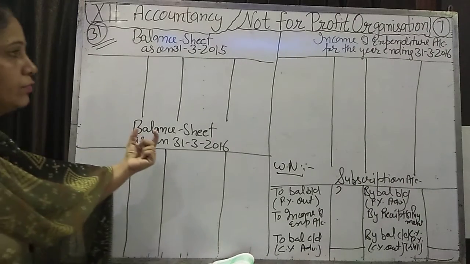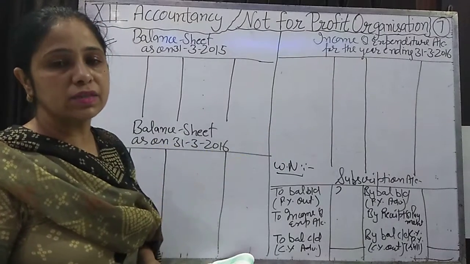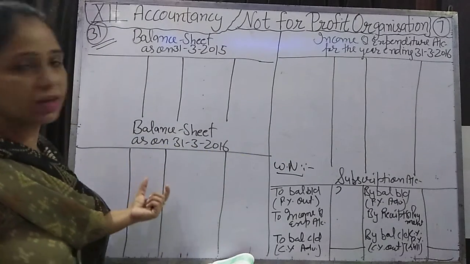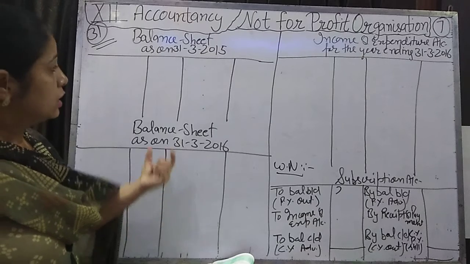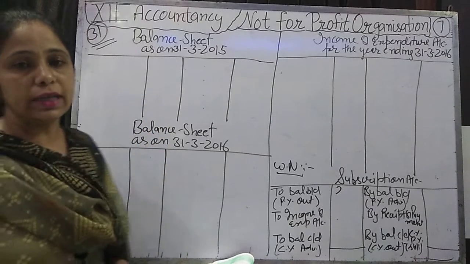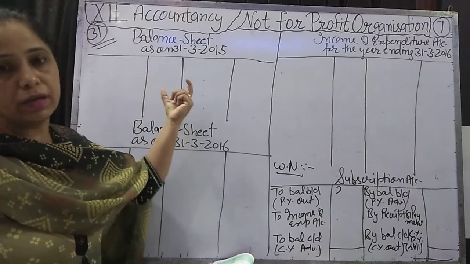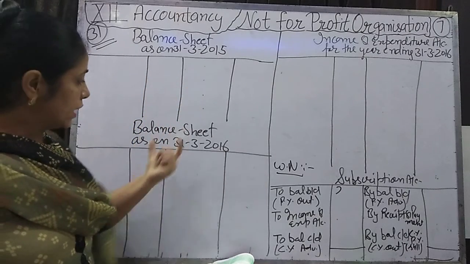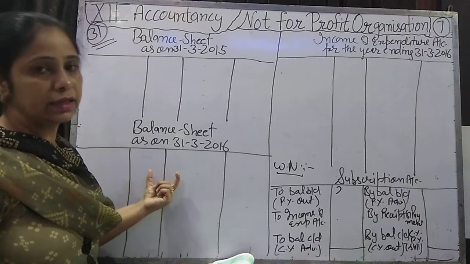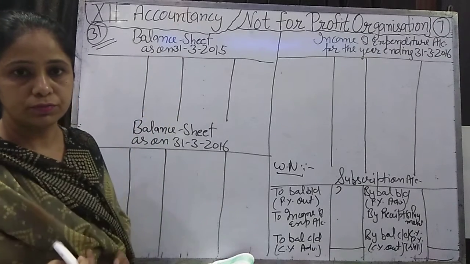In this question, the examiner asked us to prepare the income and expenditure account and balance sheet of the current year. So if we want to make the balance sheet of the current year, then we need the capital fund, which we can find out by preparing the opening balance sheet. If you have to make the current year's balance sheet, it is understood that you will make the balance sheet of the previous year also. Clear?